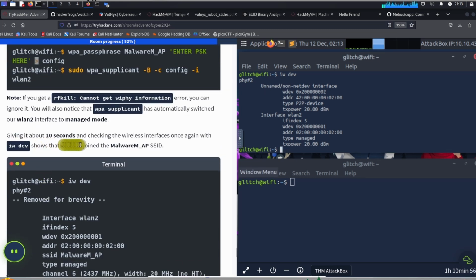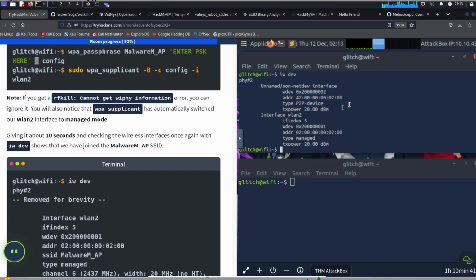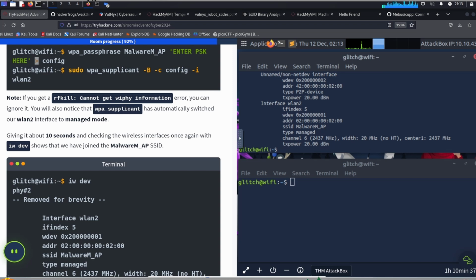Giving it about 10 seconds and checking the wireless interfaces again with iwdev shows that we have joined the malware AP SSID. So let's check that one more time. Okay, we're now connected to the malware AP SSID. That took a little while, but we managed to get there eventually. Great.